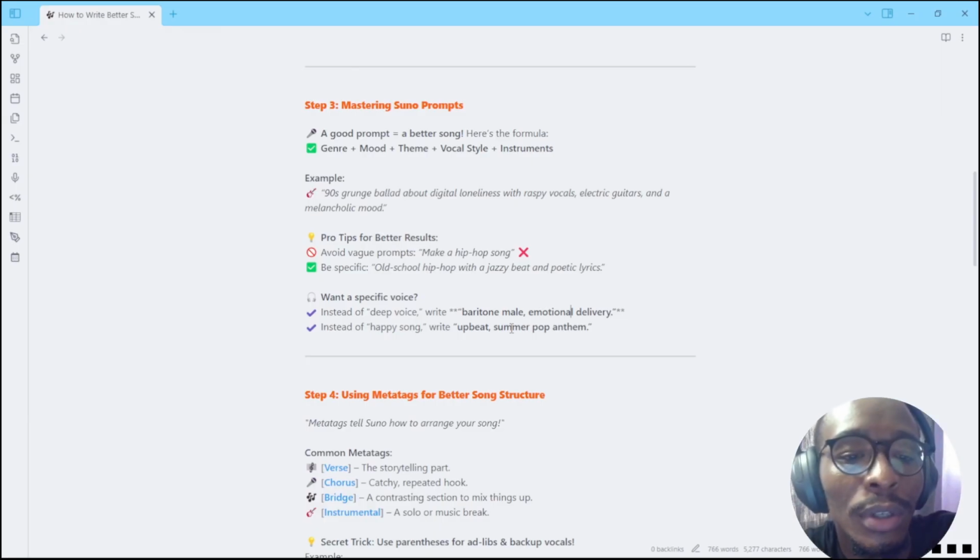Okay, so for coming up with a very good prompt, and for you to understand, a prompt again is the description that you are describing, or the text description that you're giving the AI.